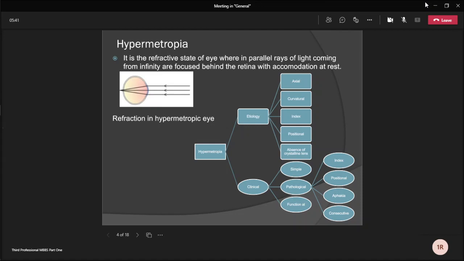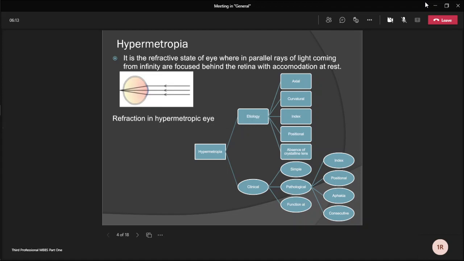Next is positional hypermetropia. It basically results from the posteriorly placed crystalline lens due to some accident or trauma. Last one is absence of crystalline lens. It may be either congenital or acquired. Acquired usually due to surgical removal or posterior dislocation of the lens, which leads to aphakia, a condition of high hypermetropia.